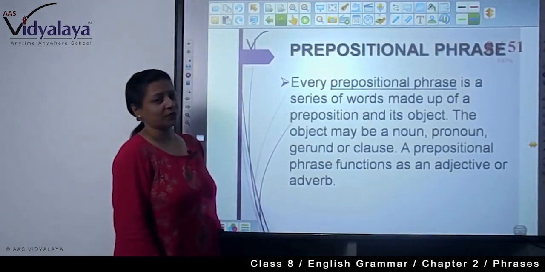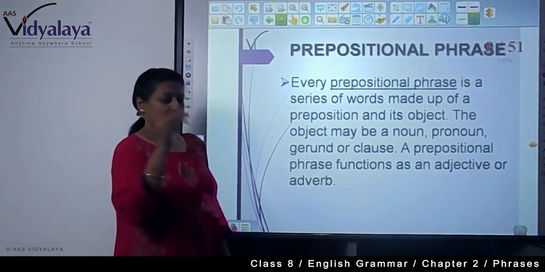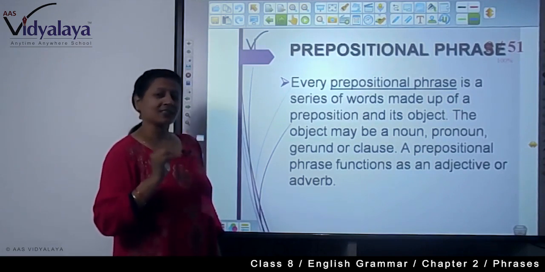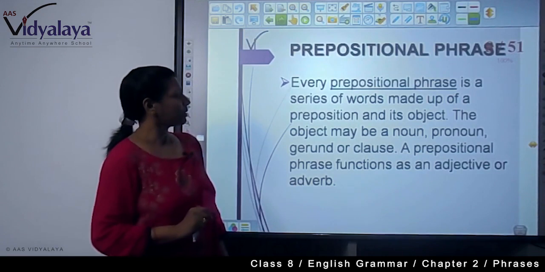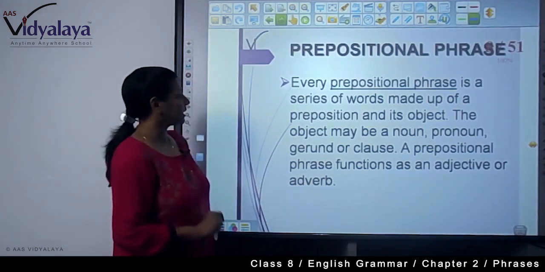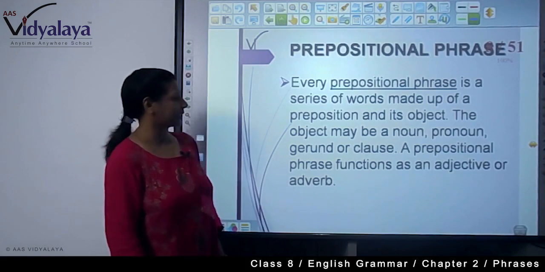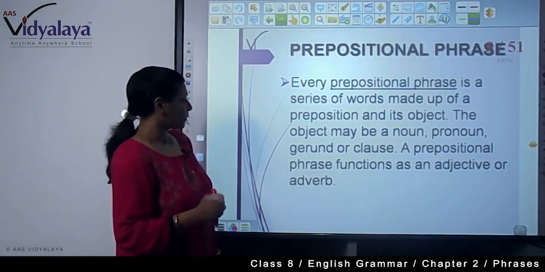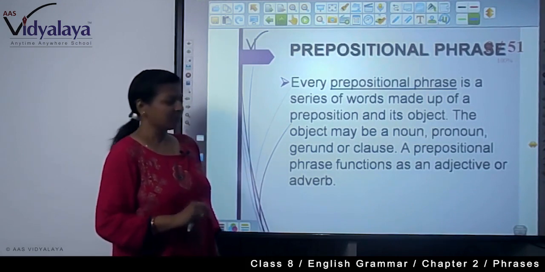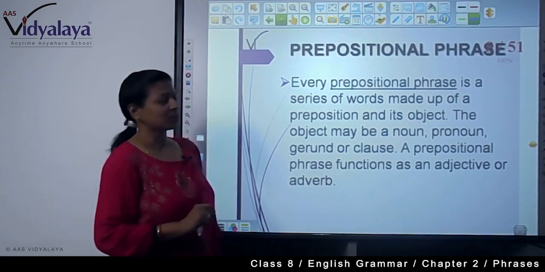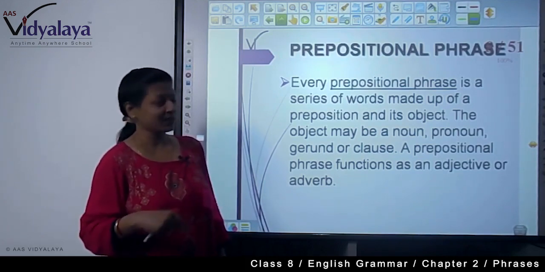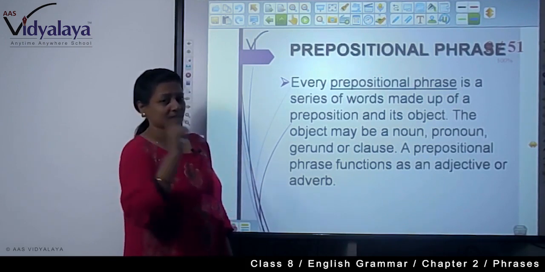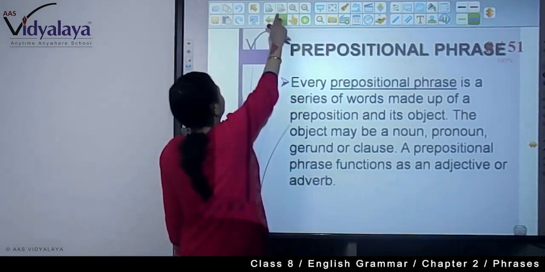Now the prepositional phrase. You know the preposition, it shows you the relation between subject and object. So that is a preposition. Every prepositional phrase is a series of words made up of a preposition and its object. The object may be a noun, pronoun, gerund or clause. A prepositional phrase functions as an adjective or adverb. So we can use it as an adjective phrase or as an adverb phrase also. And it shows the relation between the subject and the object.